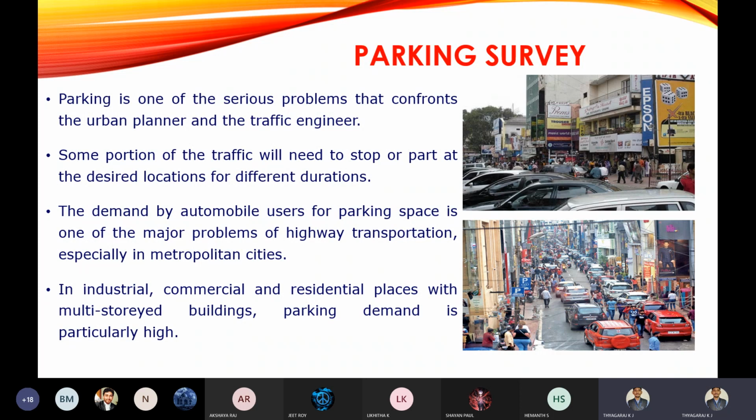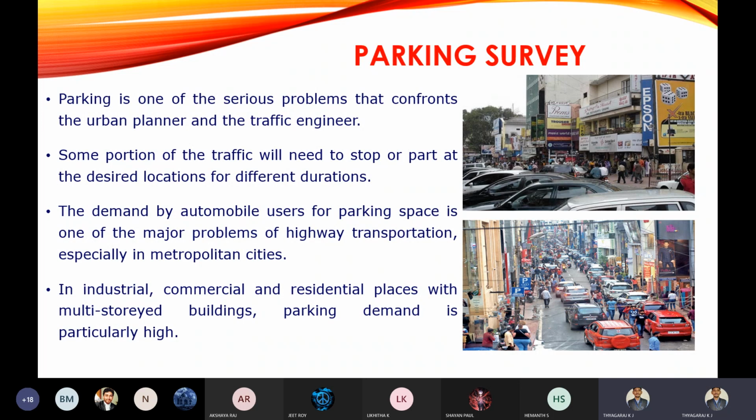Now, the parking demand: you can't easily park vehicles on the road. If you park the vehicles on the road, the traffic police will come and take your vehicle, and you have to visit the nearby traffic police station and get the vehicle back by paying some fine for parking on the road. So this creates a major problem for road users.